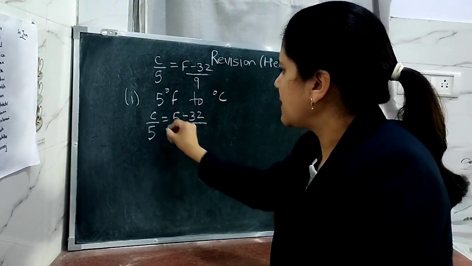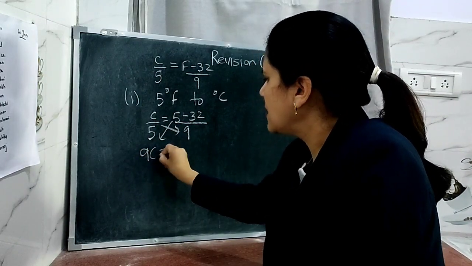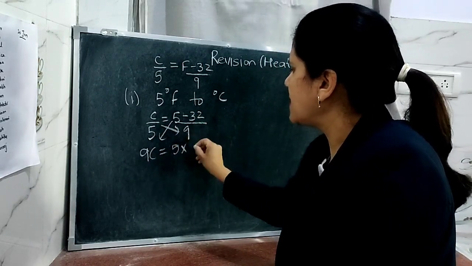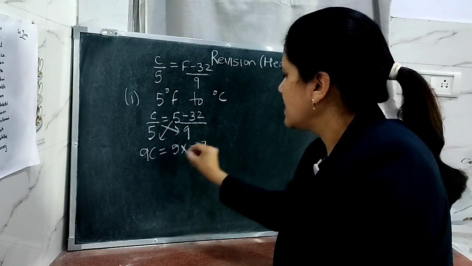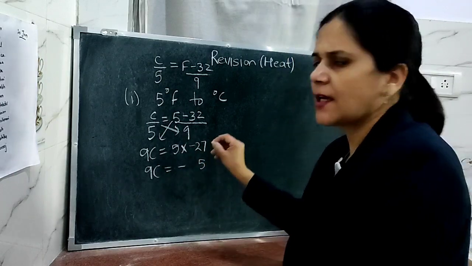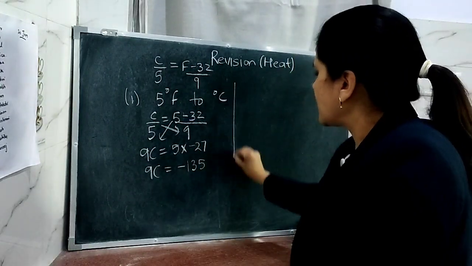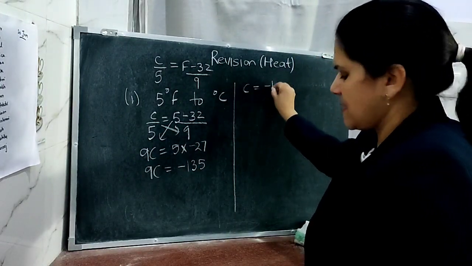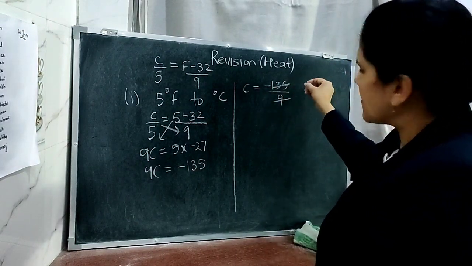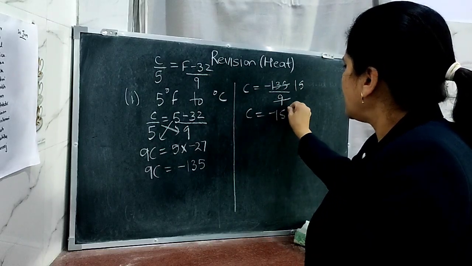Now cross multiply the terms. 9C is equal to 5 into (5 - 32), and 5 minus 32 is minus 27. So 9C is equal to minus 5 7s are 35, carry over 3. 5 2s are 10 and 3 is 13. So what is the temperature in the Celsius scale? Minus 135 upon 9. How many times will it go? 15. So C is equal to minus 15 degrees Celsius.